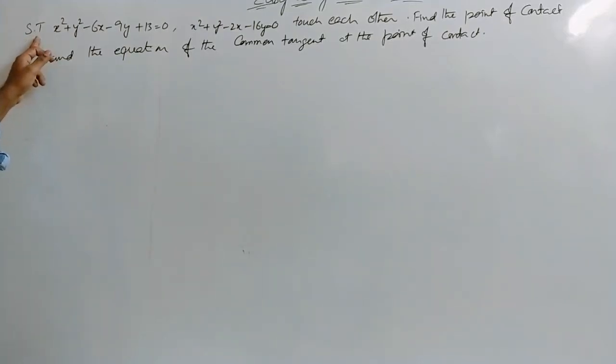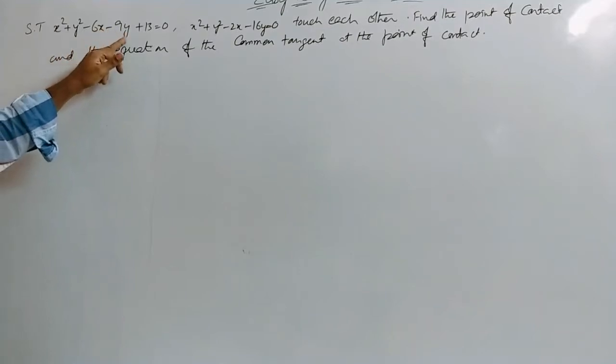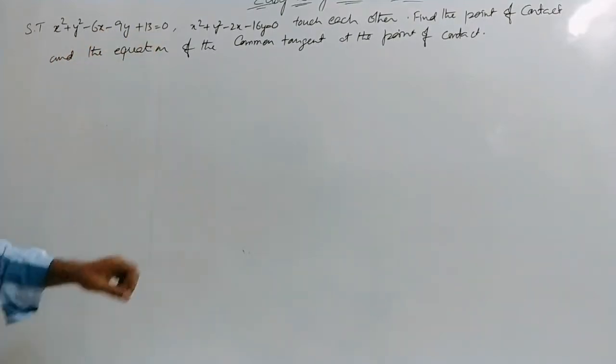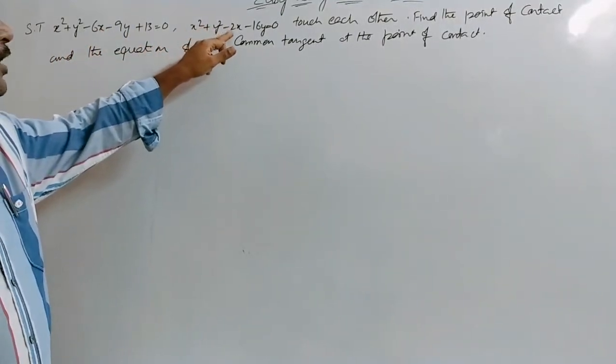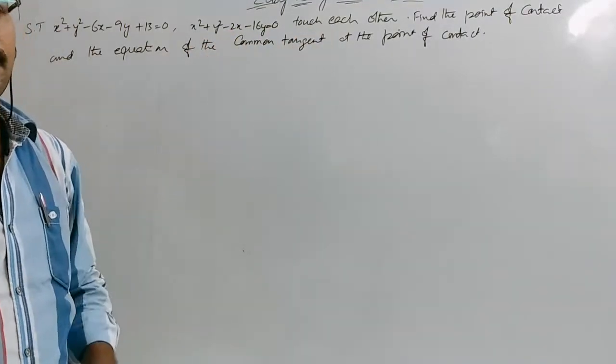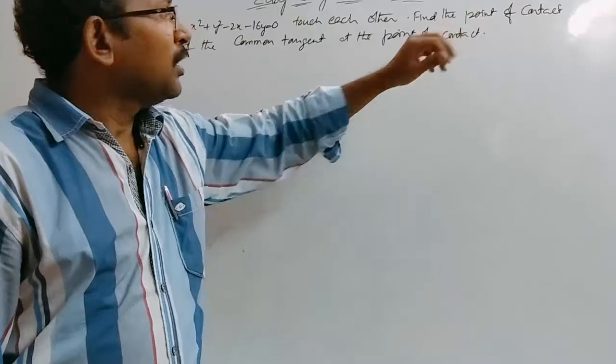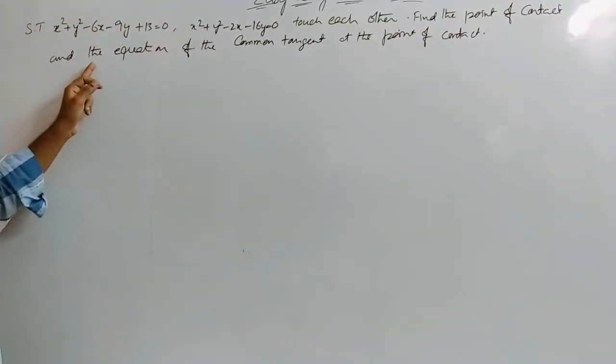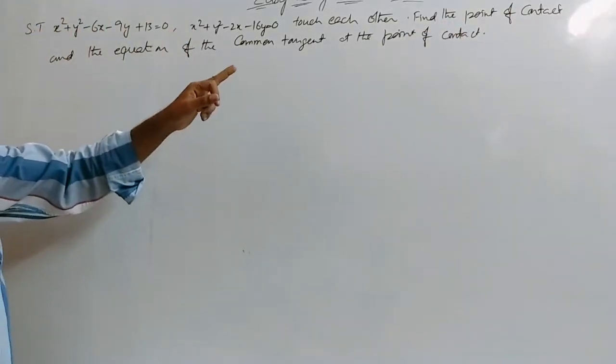Show that the circles x² + y² − 6x − 9y + 13 = 0 and x² + y² − 2x − 16y = 0 touch each other. Find the point of contact and the equation of the common tangent at the point of contact.